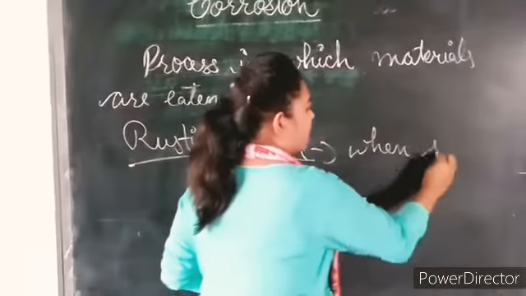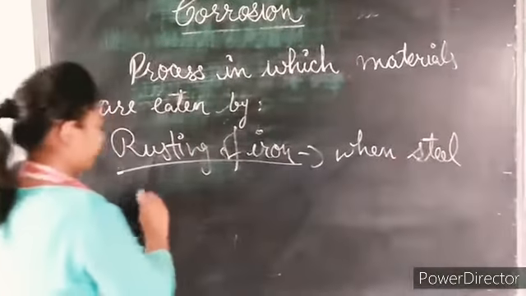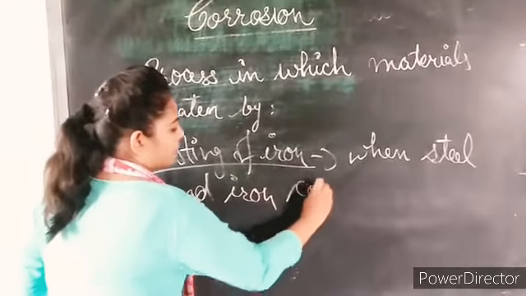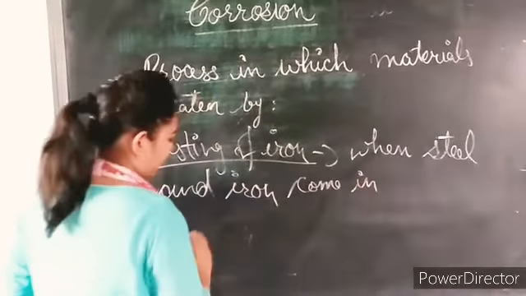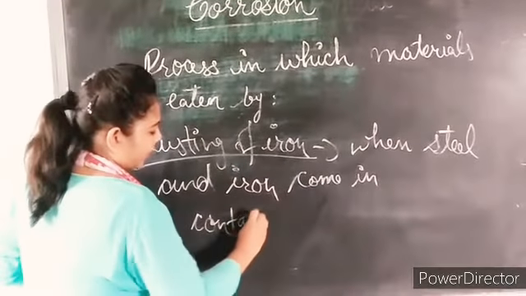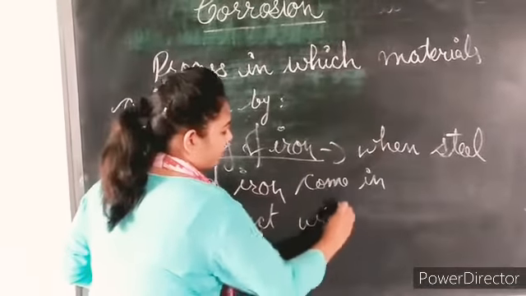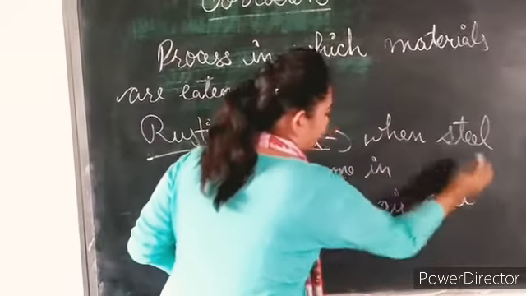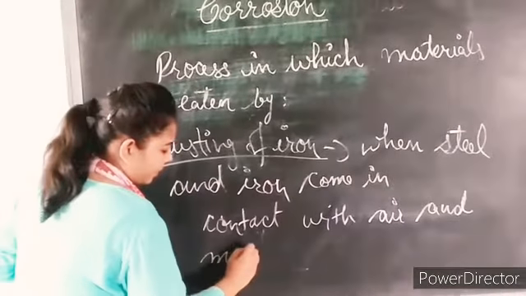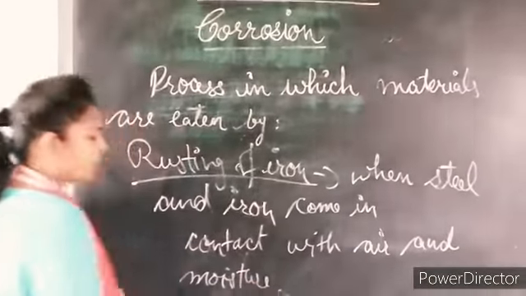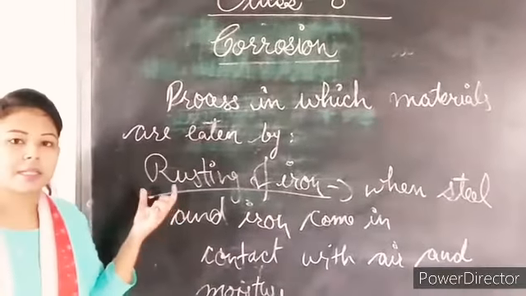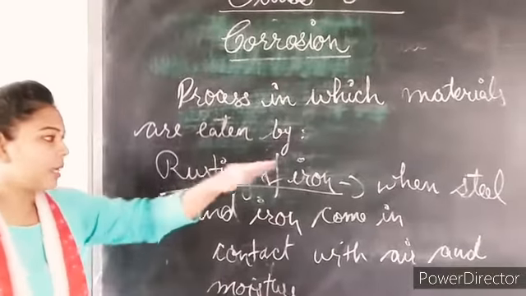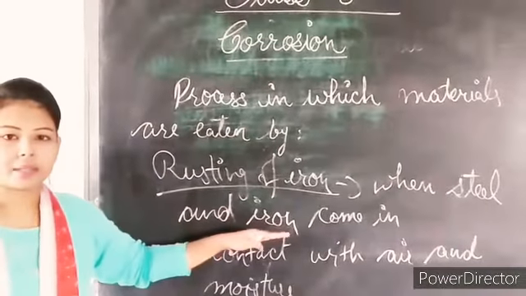When steel and iron come in contact with air and moisture. Rust is a dark orange colored new substance that forms on steel and iron metals.